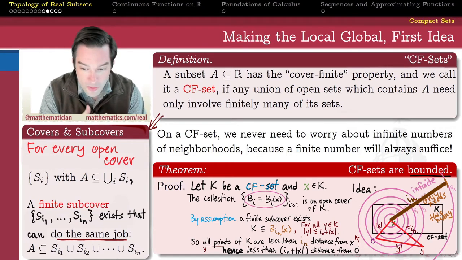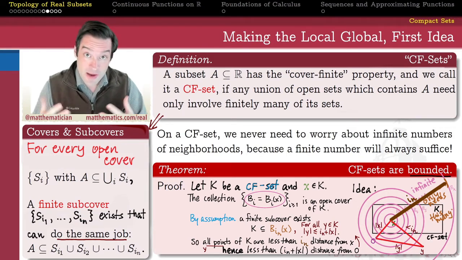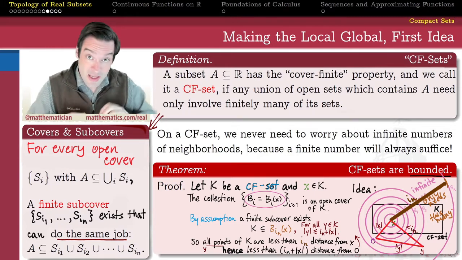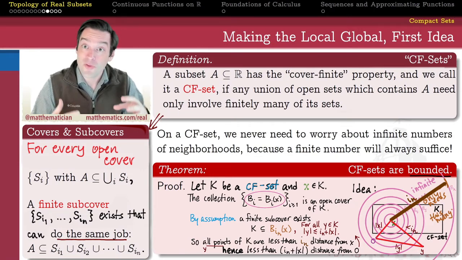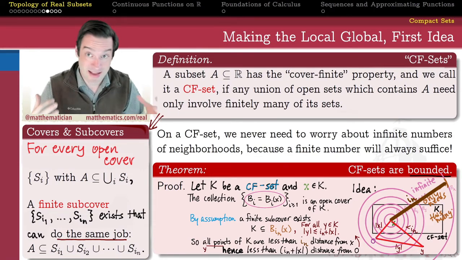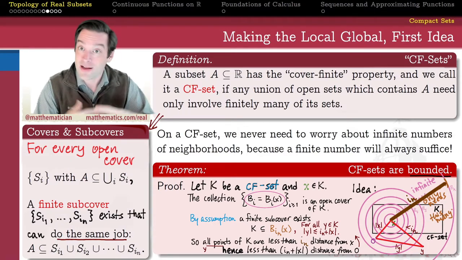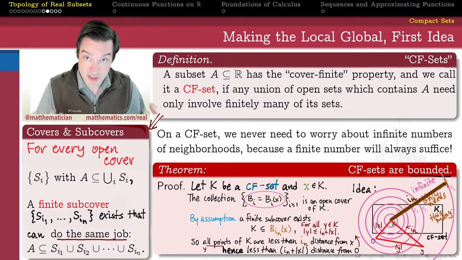So cover finiteness is going to be our first idea for how to get around the local to global heartbreak. We're never going to have that problem of an infinite collection of truths that are quantified on an open cover fail to glue together into a truth on the entire set. Because any open cover that you give me, it only takes me finitely many of those sets in that open cover to cover the entire set. And so I don't need to worry about an infinite collection of truths. I can worry only about a finite collection of truths that covers my set, and it is never a problem to take a finite collection of truths and glue them together into a single global truth.